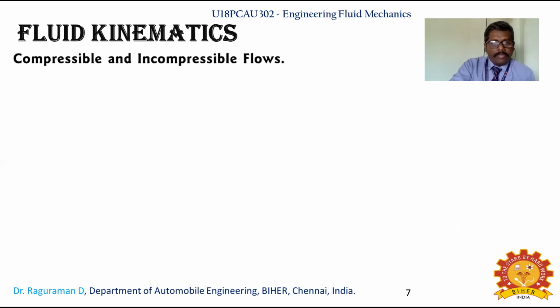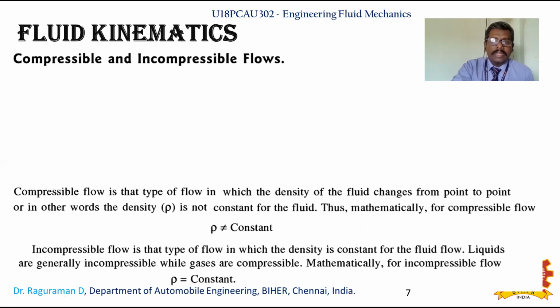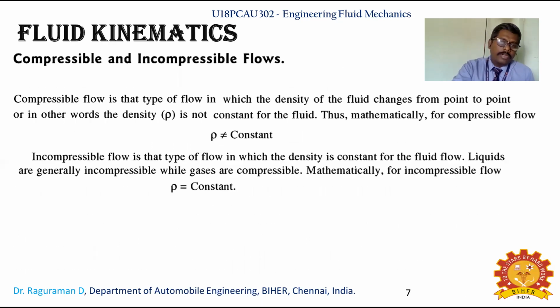The next type of flow is compressible flow and incompressible flow. Compressible flow is the type of flow in which the density of the fluid changes from point to point, or in other words, the density is not constant. Mathematically, ρ is not constant. That is a compressible flow. But an incompressible flow is the type of flow in which the density is constant. Liquids are generally incompressible while gases are compressible.